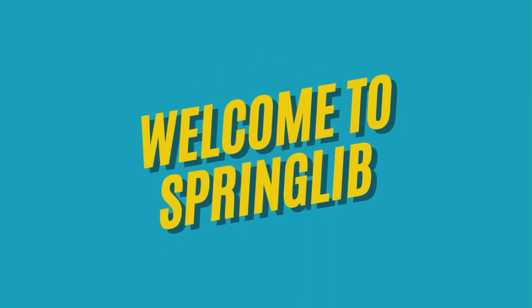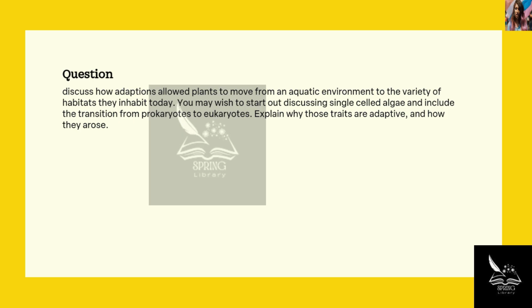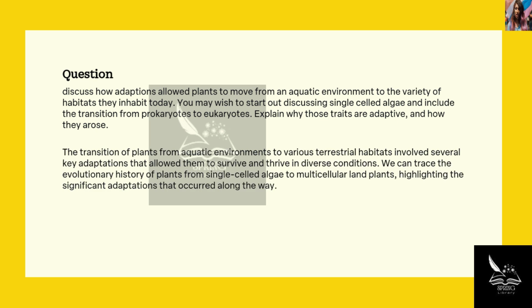Welcome to springlib. The objective is to explain how plants' adaptations allowed them to transition from an aquatic environment to various habitats, starting with single-celled algae and including the transition from prokaryotes to eukaryotes, and to discuss the adaptive traits and their origins. The transition of plants from aquatic environments to various terrestrial habitats involved several key adaptations that allowed them to survive and thrive in diverse conditions.